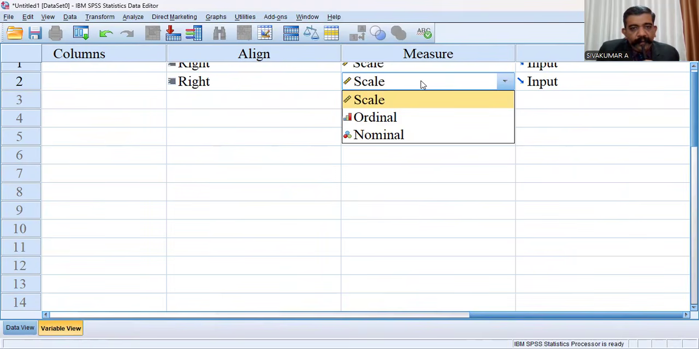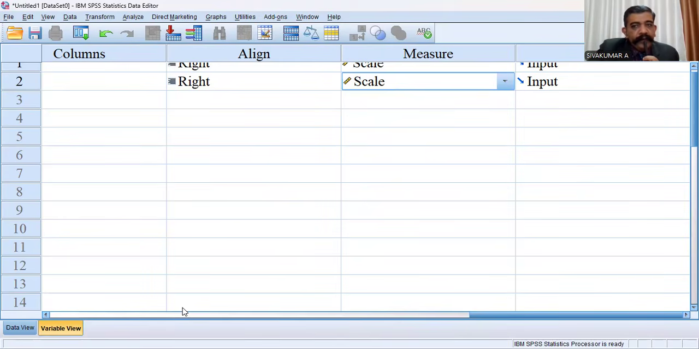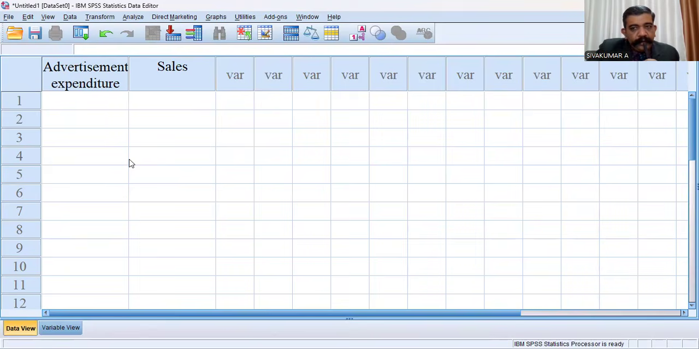To do correlation, data should be collected with the help of scale. That is very important. Then select scale. Okay, then the variable view is completed. Then the data view, where you can see the data view. Please insert data there.